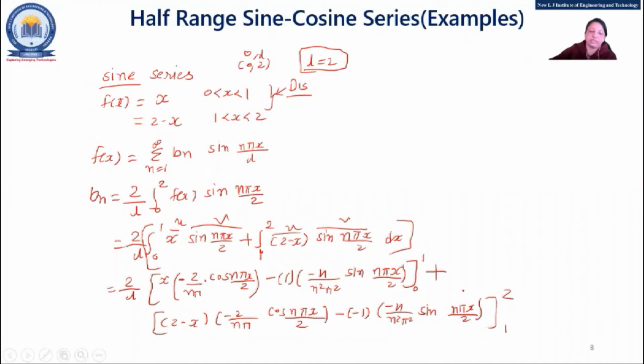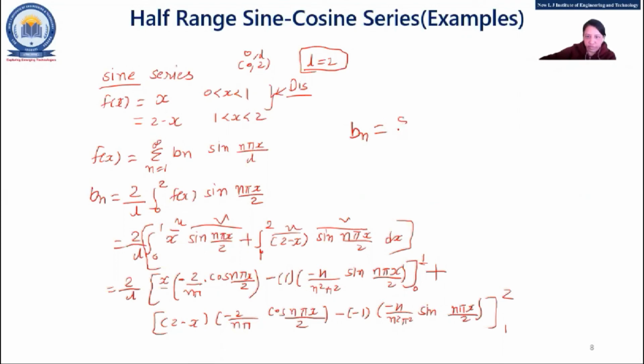Now solve this. Okay. Instead of x, put the upper limit 1. In the lower limit, this will become 0. Both, right? The first term, because of this x is 0 and sine 0 is 0, so only the upper term is supposed to be there with cos. Fine. Getting or not? Okay. And the same will happen with this. Okay, 1 to 2. At that time also you will get this only. Okay, so I'll write the final answer of Bn; you just calculate yourself.